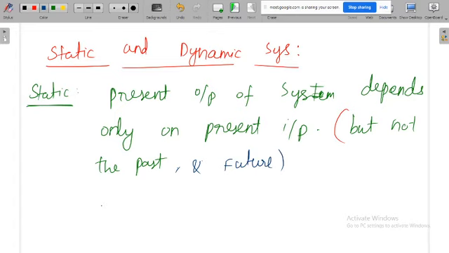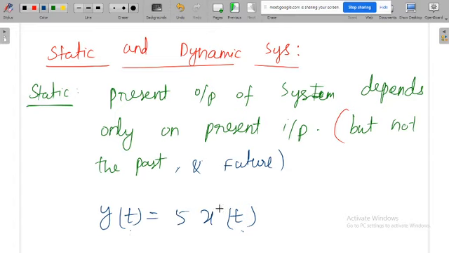It is very simple. Say, for example, y of t is equal to 5 into x of t. The present output depends on the present input, here also t, here also t. So this is a static system. Here there is no t plus 1, there is no t minus 1. t plus 1 and t minus 1 are not allowed. Then that system is called a static system.